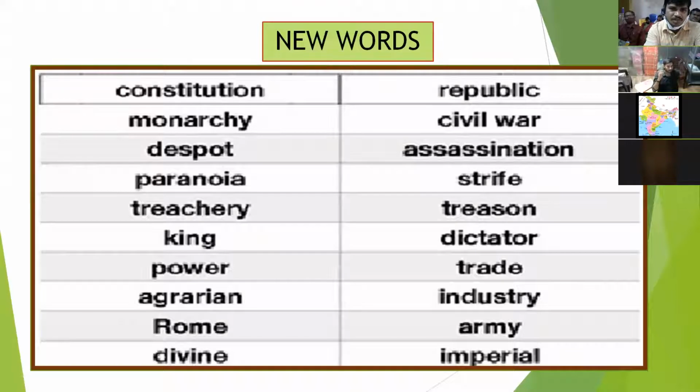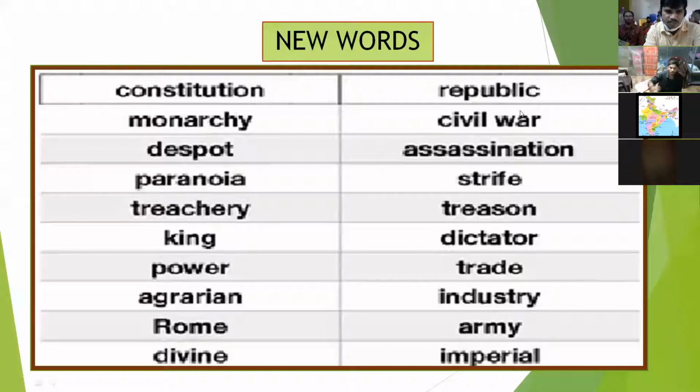So we give the meaning of monarchy like this. In this slide, whatever words are shown on the display, all these words are completely related to social studies. So you list out some difficult words while teaching social studies, and as a social teacher also, it is your responsibility to give the meanings of all difficult words like this.